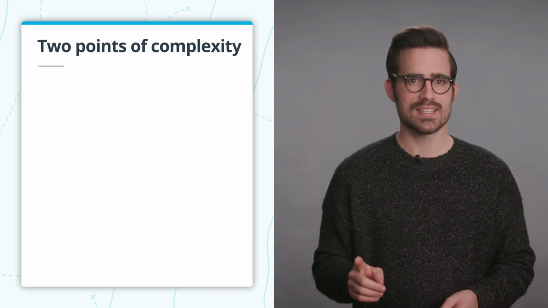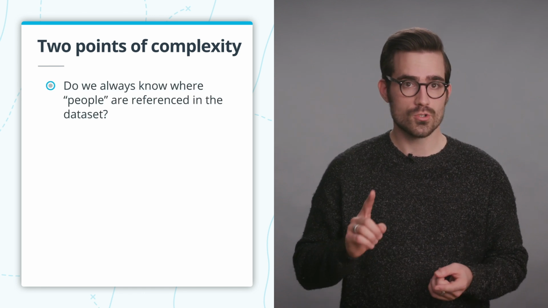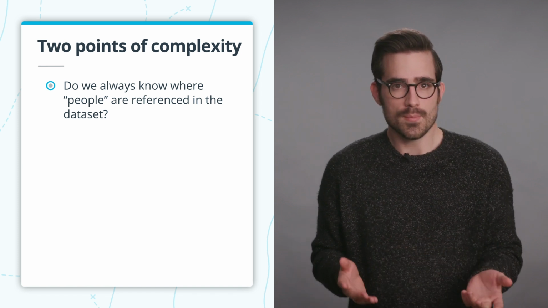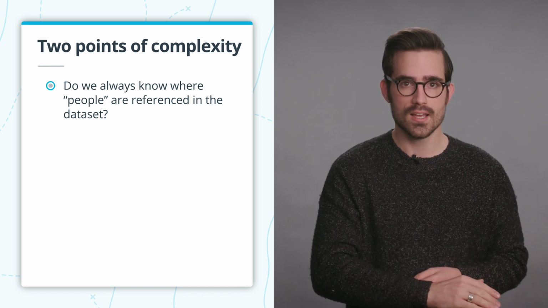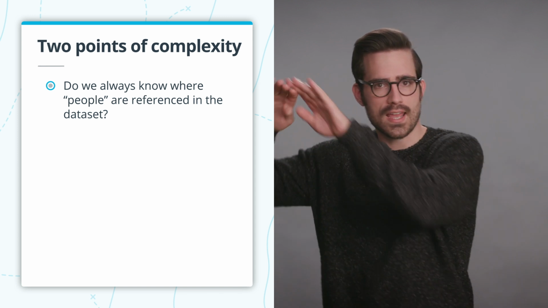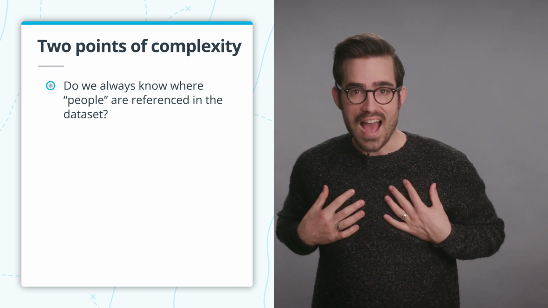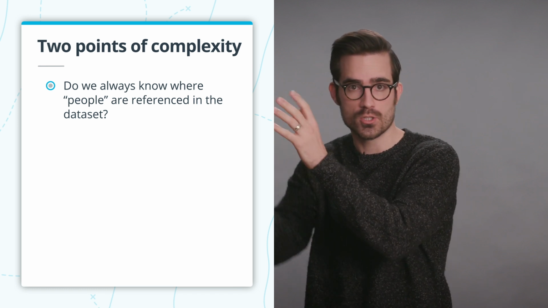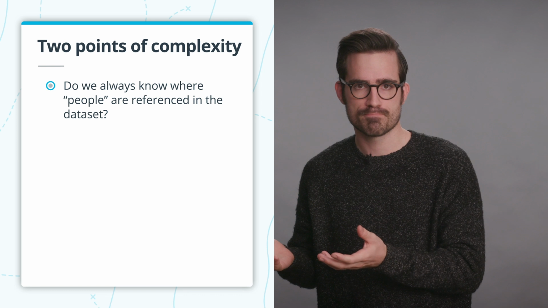But one should notice that this adds two points of complexity which the databases didn't have. First, do we always know where people are referenced in a training dataset? In a database, every row corresponded to a person, so it was very easy to calculate the sensitivity because we could just remove individuals. We knew where all of them were. However, in a training dataset, let's say I'm training a sentiment classifier on movie reviews, I have no idea where all the people are referenced inside of that training dataset because it's just a bunch of natural language. So in some cases, this can actually be quite a bit more challenging.